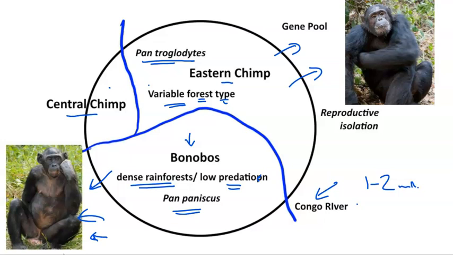Students may be thinking about whether or not the central chimps, eastern chimps, and the western chimps are also in the process of speciation. That's the structure of ongoing research, but for the moment, they remain reproductively connected.